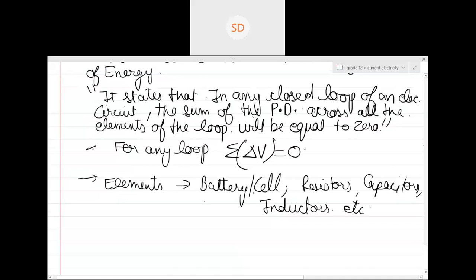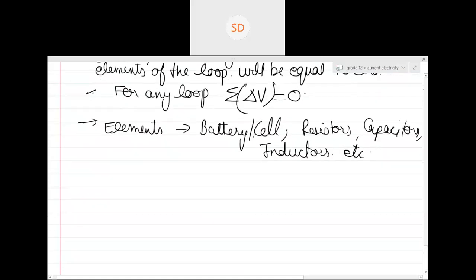Is this clear, guys? Okay. So in this, we use some sign conventions. Give a heading: sign conventions.